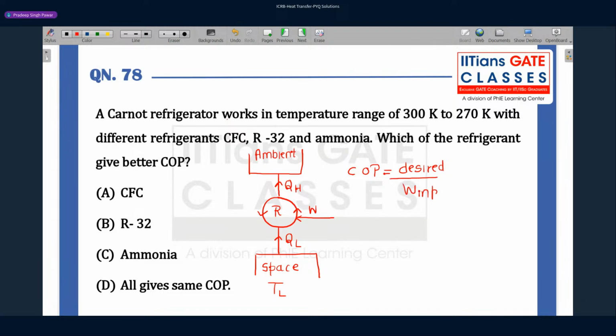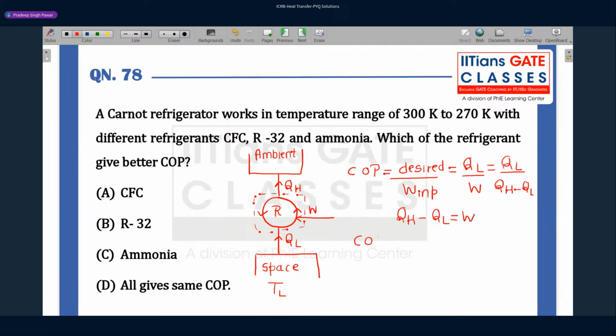The desired effect here is the cooling effect and the work input is W. If you apply the first law of thermodynamics to this cycle, you get QH minus QL is W. You can substitute here, you get QL by QH minus QL. This is the COP for any cycle, reversible or irreversible.